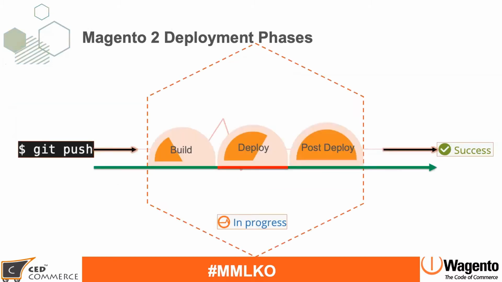So here you can see how the whole deployment process is divided phase wise and hook wise. In this example, when you do the git push, you can see the green line, which is until the deploy phase. Once the deploy phase starts, you can see a red line, which means your site is down. And once the deploy phase is over, till the success message, your site will be available again, so you can see the green icon.